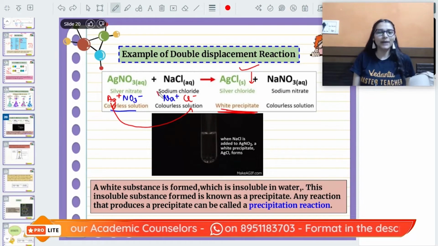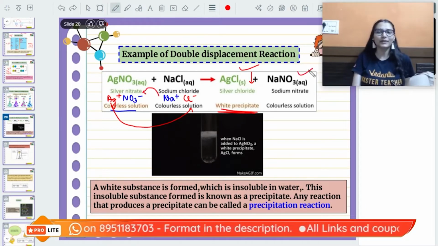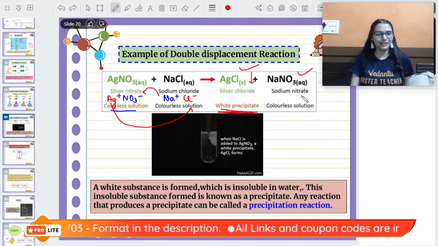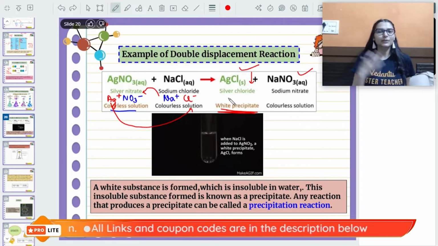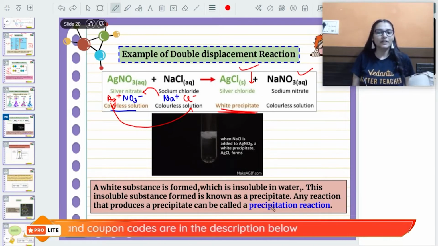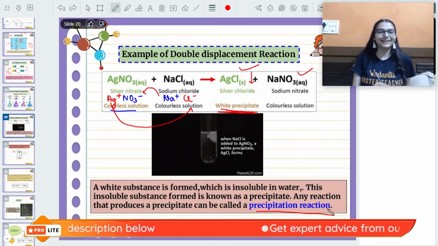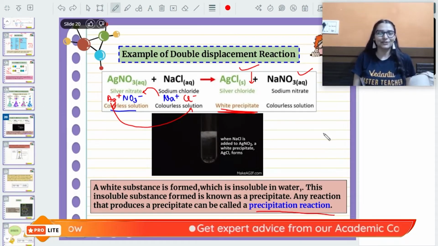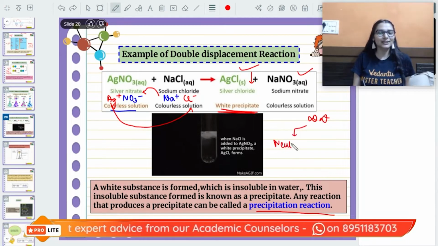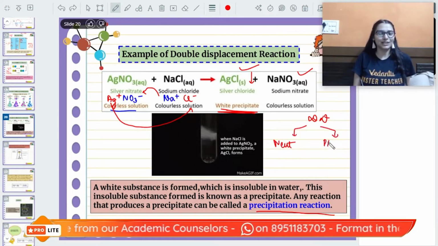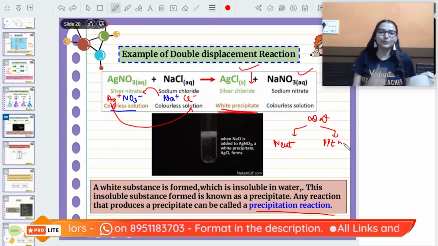And sodium ion combined with nitrate forms sodium nitrate. This is water soluble, so it's aqueous solution. So this reaction where we are getting an insoluble solid precipitate is a precipitation reaction. And they are also a type of DD reaction. So double displacement is of two types, neutralization and precipitation. Remember this, okay? Where we are getting a precipitate.